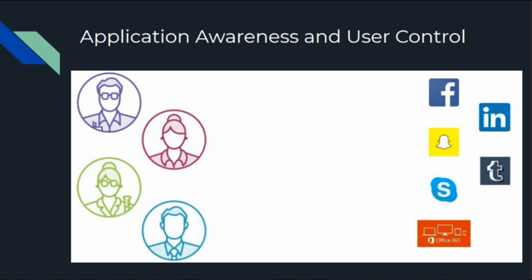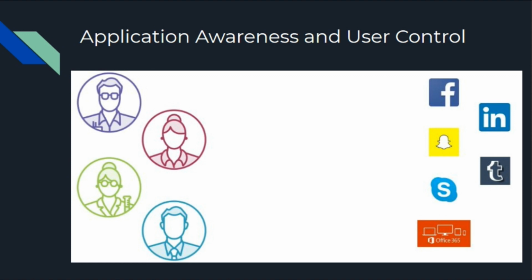Additionally, if we have another employee in our organization, maybe a scientist this time, we can give that user access to different things based on their needs. So maybe this user needs to access Facebook, Skype, Microsoft Office, but in order to do the job they also need to connect with LinkedIn.